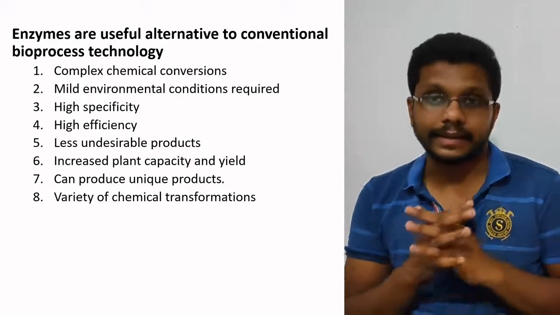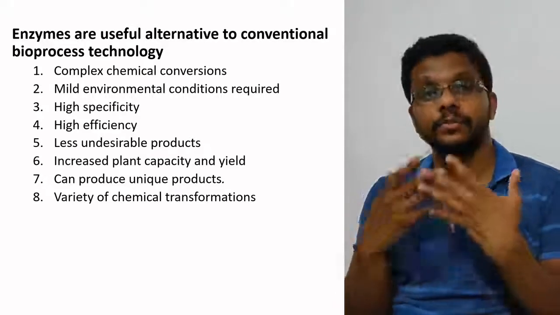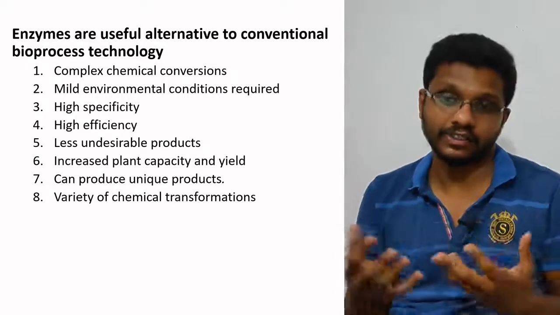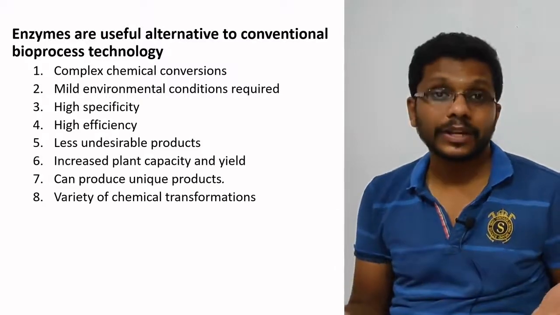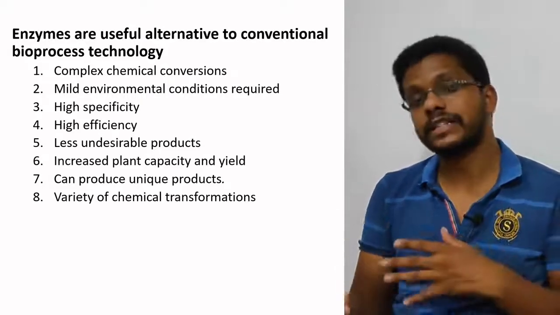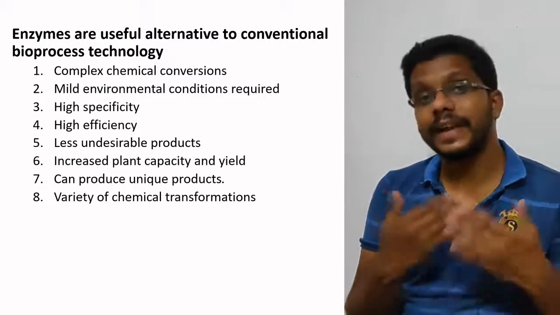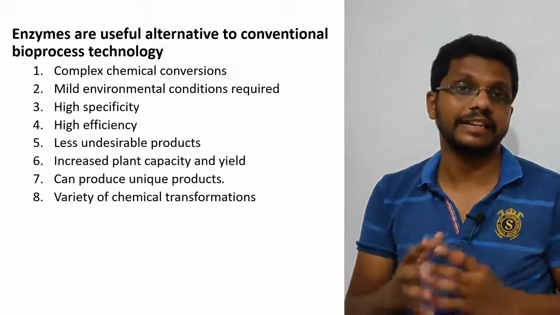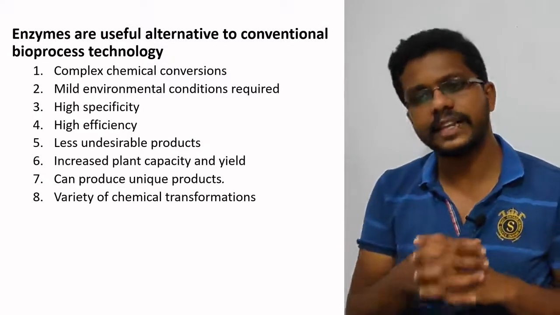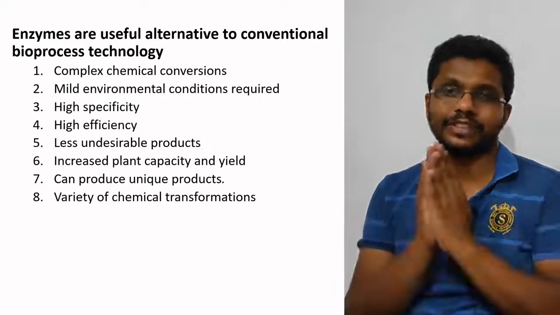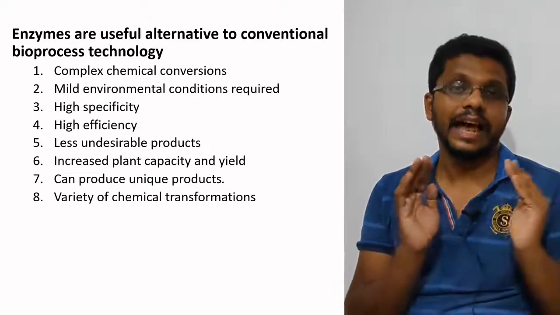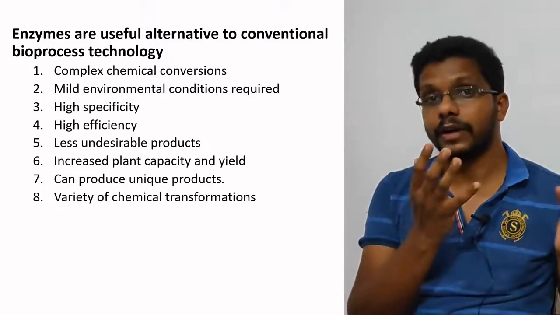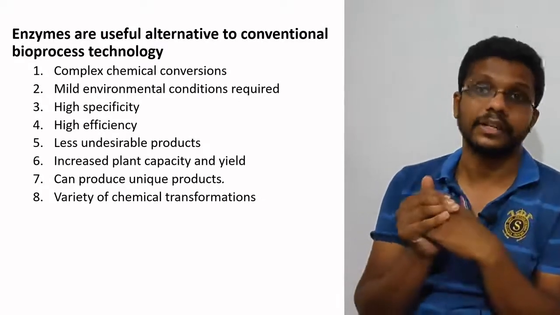Increased plant capacity and yield. If we are using enzymes, which are more efficient and more specific, we can do it on a very large scale and it can produce unique products. Some biological products which are very difficult or impossible to make with a chemical process can be easily synthesized using enzymes, and enzymes can do a variety of chemical transformations. So due to these reasons, the enzymatic process is favored and has more advantages than the chemical process.